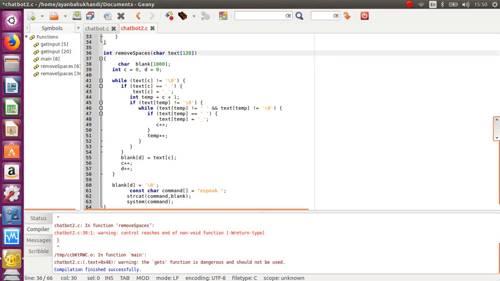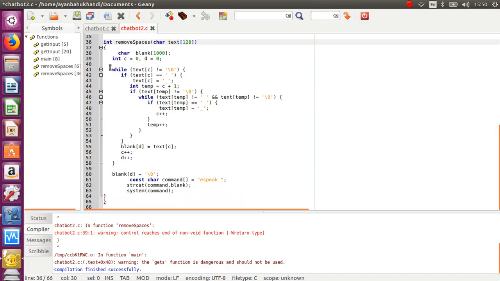I have named the array text, which the function was given, and here is int c and int d. It goes with c, and while text is not equal to 0, it means that while the text does not end, read the text and search for spaces. If a space is there, then replace it with an underscore.